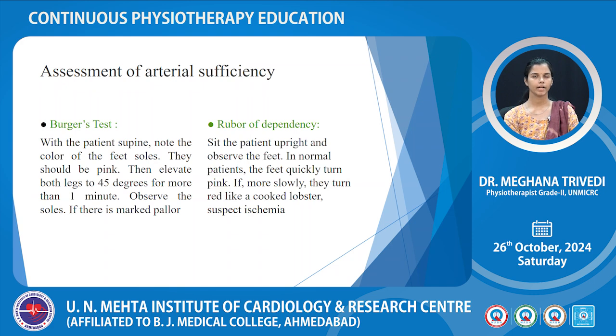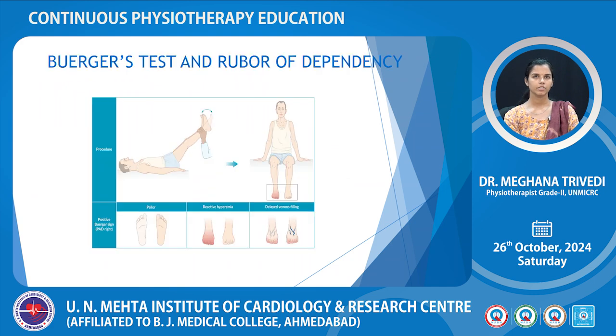Seat the patient upright and observe the feet. In a normal patient, feet quickly turn pink. If they turn red more slowly, like a cooked lobster, suspect ischemia. This picture is showing Buerger's test and rubor of dependency.